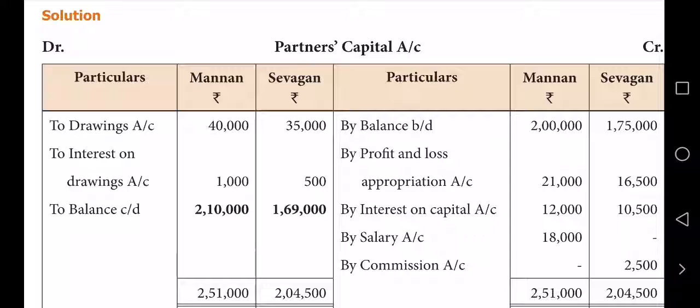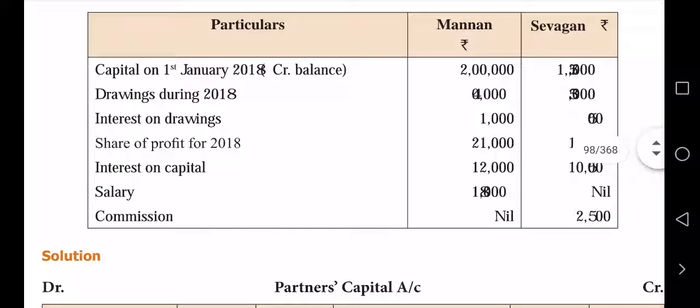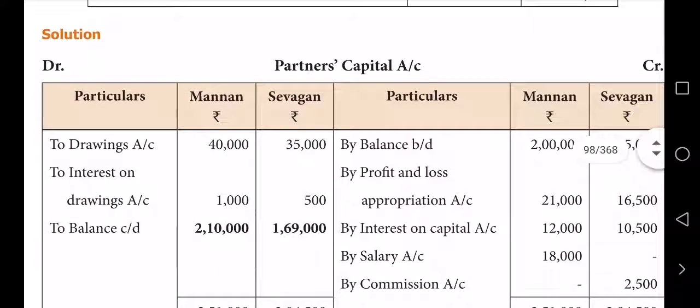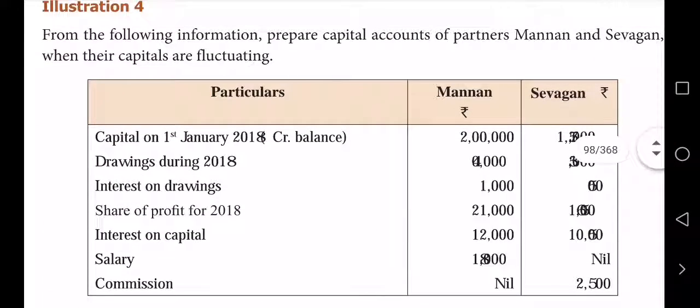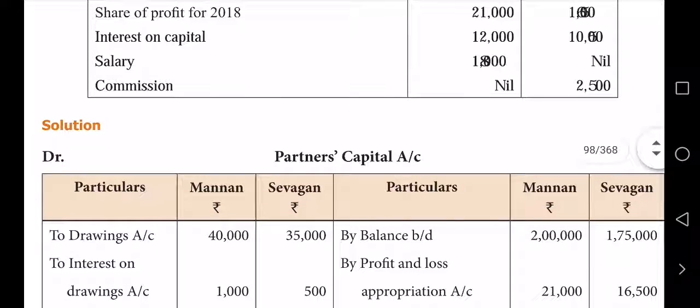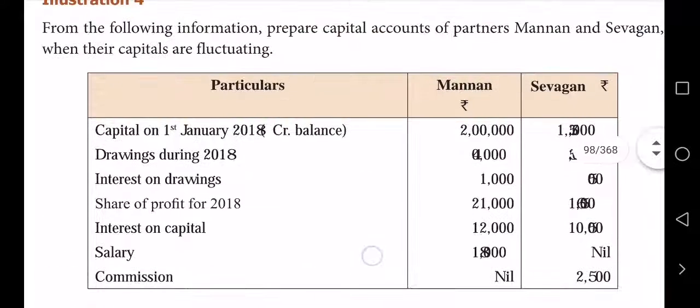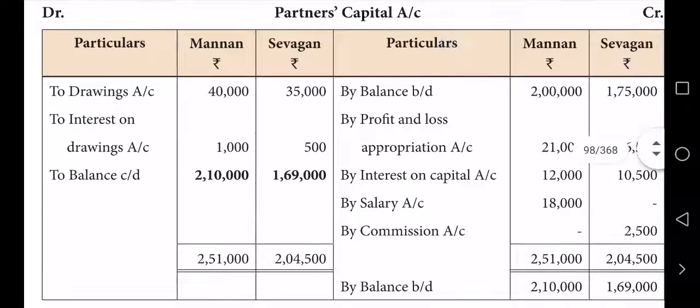We said capital, by balance capital 2 lakhs and 1,75,000, that is 2 lakh and 1,75,000. Next, drawings and interest on drawings on the debit side: 2 drawings, one for each partner, and 2 interest on drawings. Next, share of profit, interest on capital, salary, commission, everything comes in credit. See profit and loss, share of profit, interest on capital, salary, commission. If you balance this, you will get carried down and brought down. Okay, good. That's all.